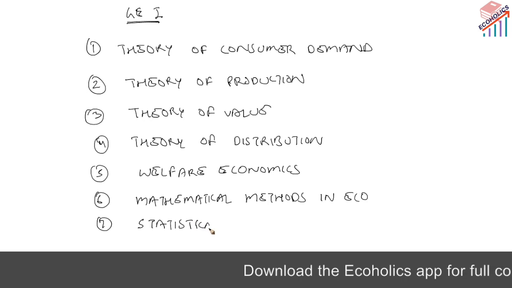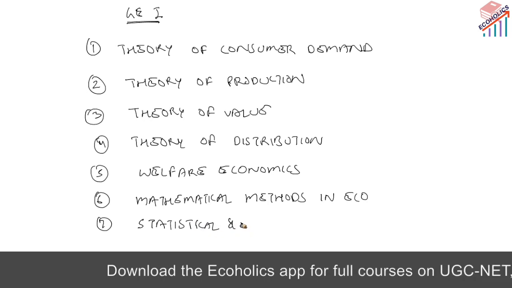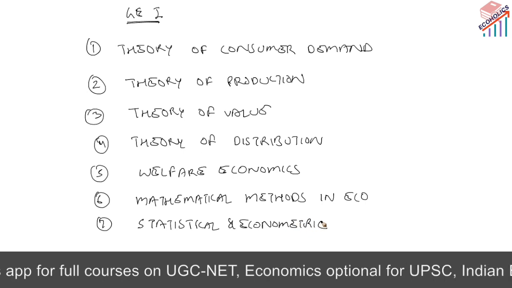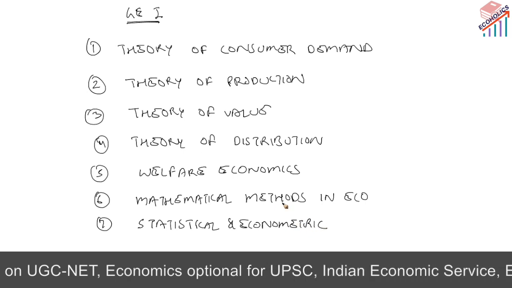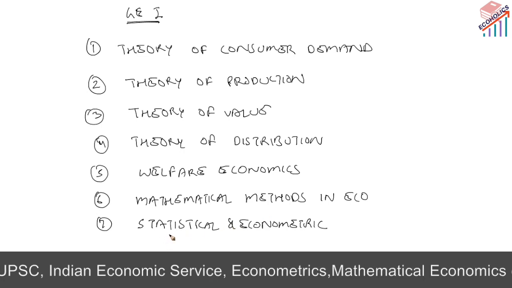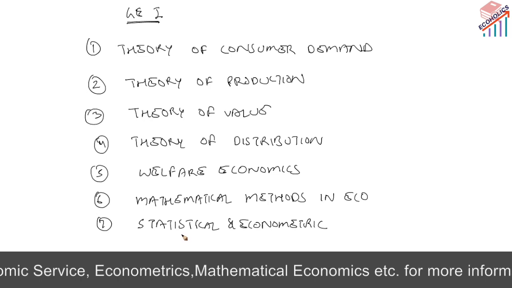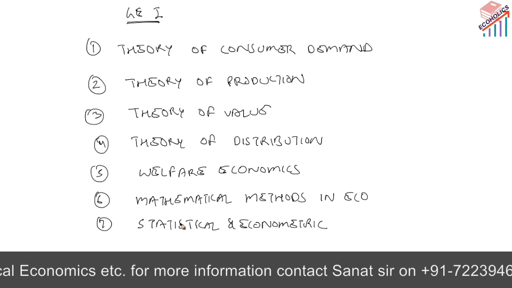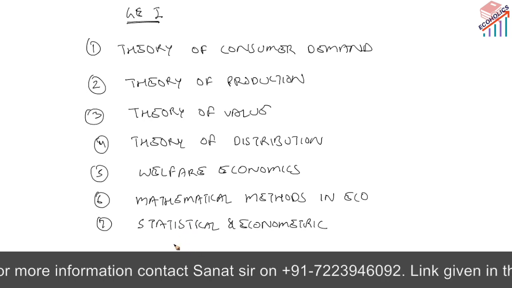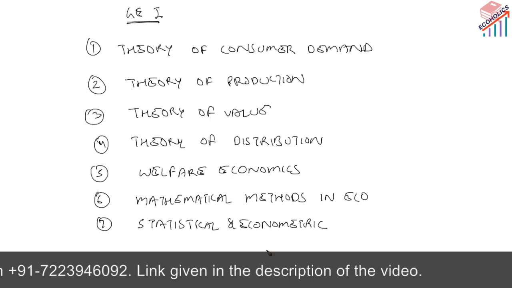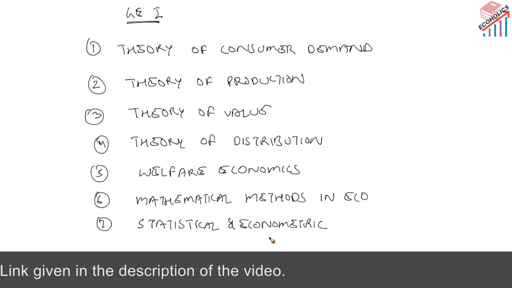Now the last one is your statistical and econometric methods. In statistics we have central tendency, dispersion, correlation, regression, time series, and index numbers. We have ANOVA, factor analysis, and principal component analysis. All these things come under statistics. Under econometrics we have the least squares method and multivariate analysis. Here we have linear and non-linear functions, etc.